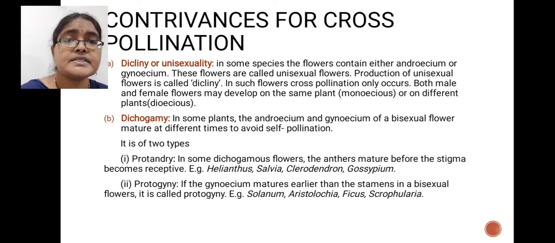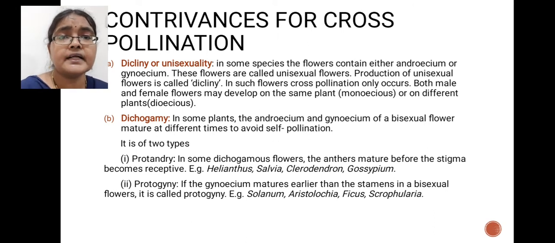Those adaptations are dicliny or unisexuality, second dichogamy, next hercogamy, heterostyle, pollen prepotency, sensitive stigmas, and self-sterility. These are some of the important contrivances which help to promote cross-pollination and also help to prevent self-pollination. We will discuss each of them in detail now.